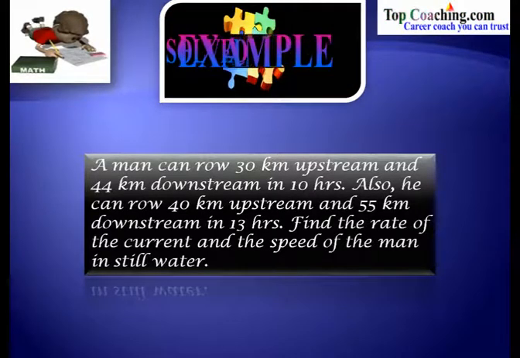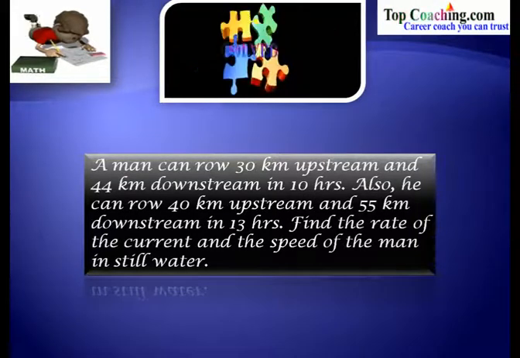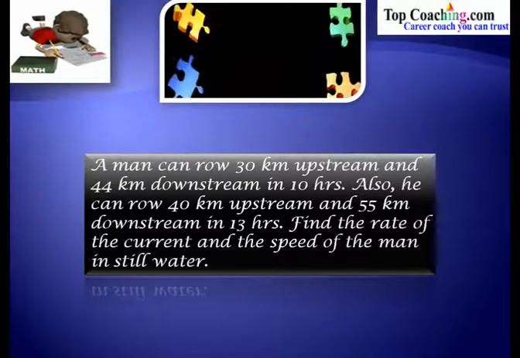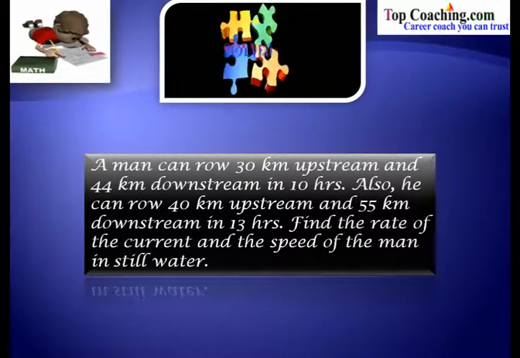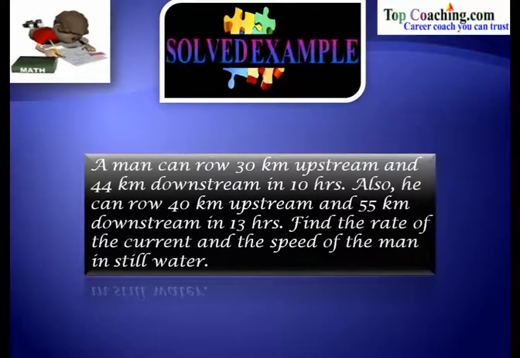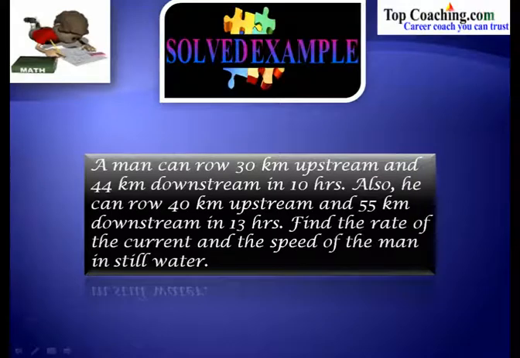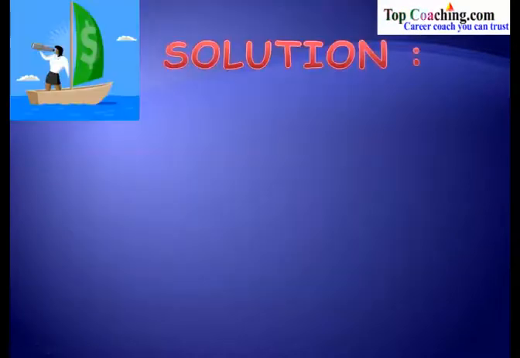In the second case, it is given that he can row 40 kilometers upstream and 55 kilometers downstream in a total of 13 hours. We have to find out the rate of current, that is the speed of water flowing, and also the speed of man in still water. You can say that the speed of the boat. We have to find out the speed of the boat. So let's see the solution of this problem.